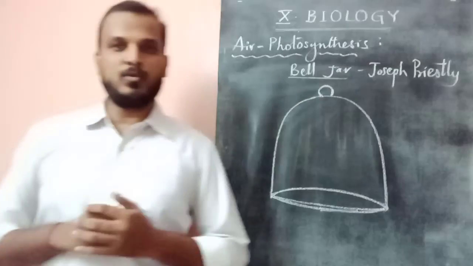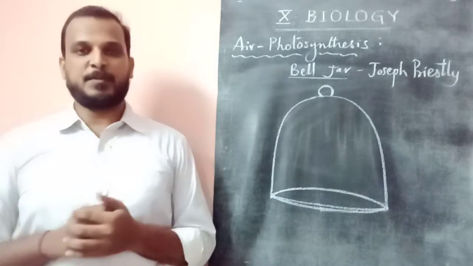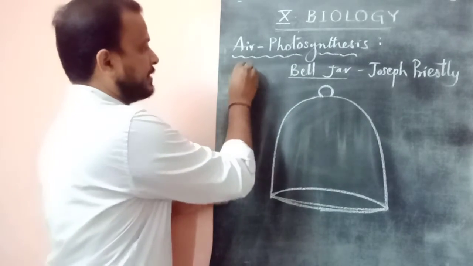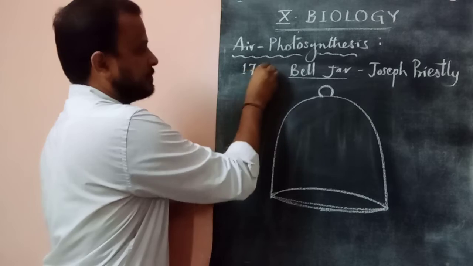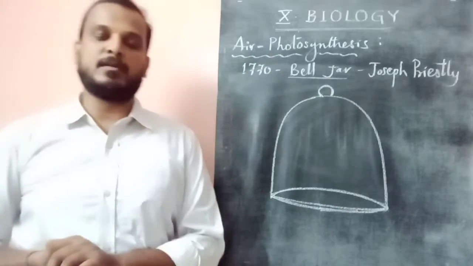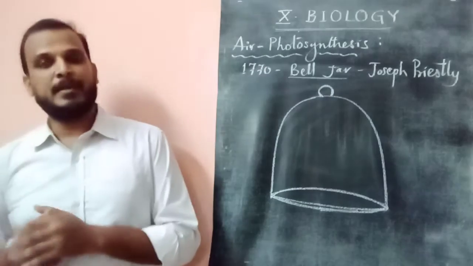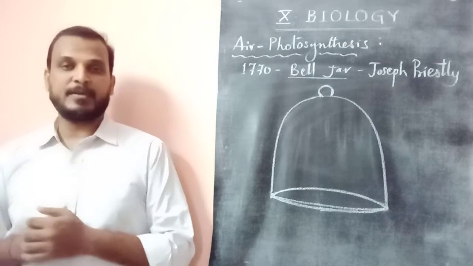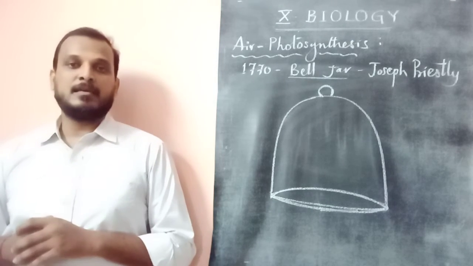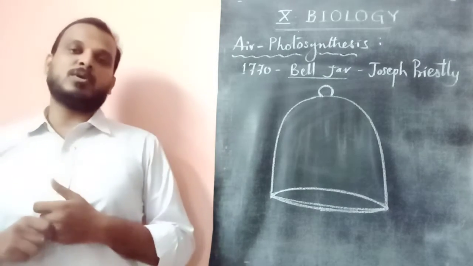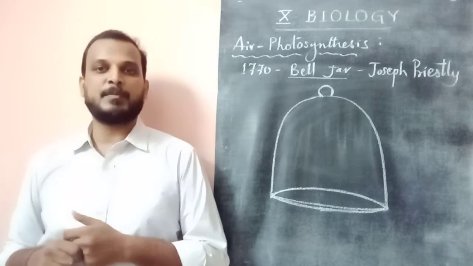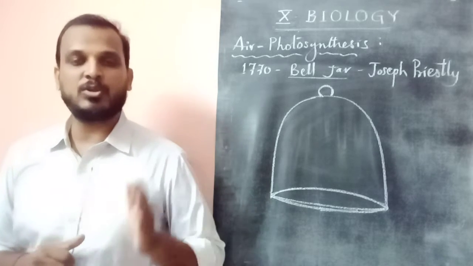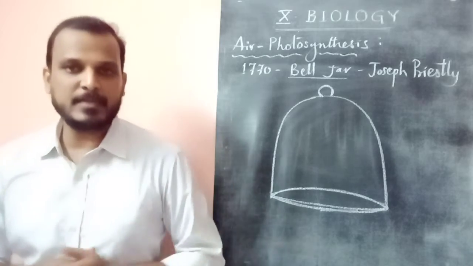Dear children, we are going through the bell jar experiment done by Joseph Priestley in the year 1770. Here we can go with some important issues. Who did the bell jar experiment? Joseph Priestley. In which year? 1770. What result did he come to know after conducting the bell jar experiment? The essential role of air in the growth of green plants. So now let us see what a bell jar is.